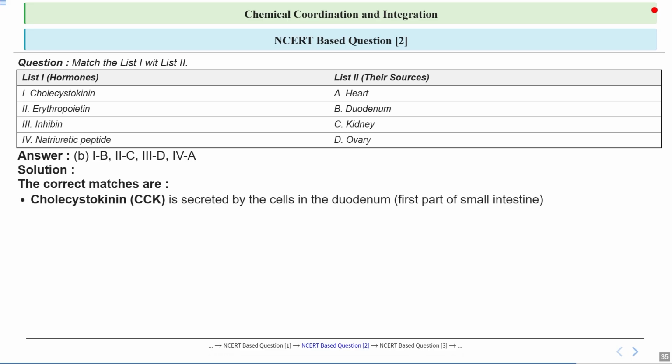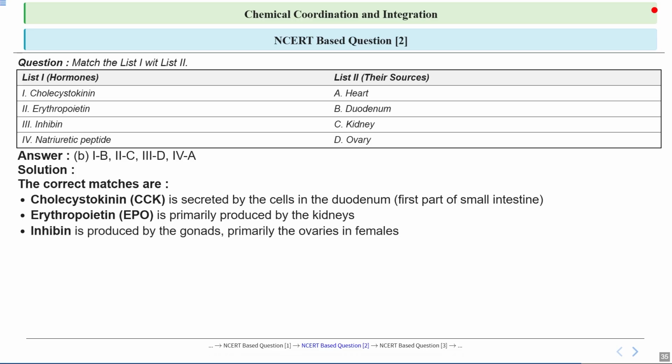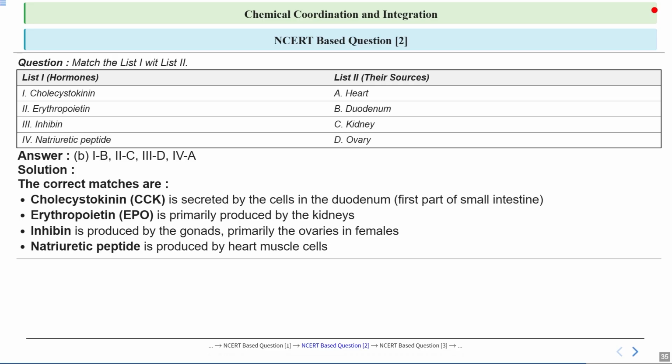Cholecystokinin, or CCK, is a hormone released by cells in the duodenum, which is the first part of the small intestine, and it plays a key role in overall digestion by stimulating the release of digestive enzymes from the pancreas and causing the gallbladder to release bile, which helps in breaking down fats. Erythropoietin is primarily produced by the kidneys. We discussed this in the lectures. Then inhibin, we know, is produced by the gonads, primarily the ovaries in females. The natriuretic peptide is produced primarily by heart muscle cells.